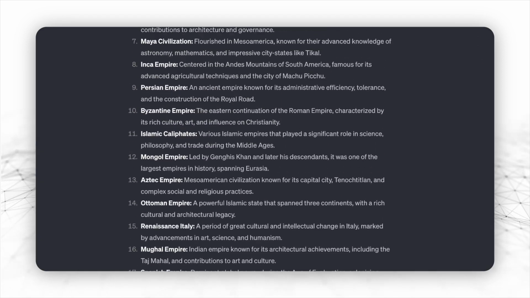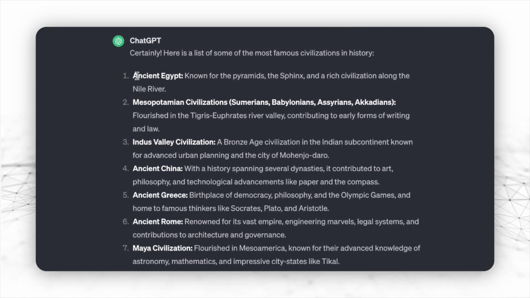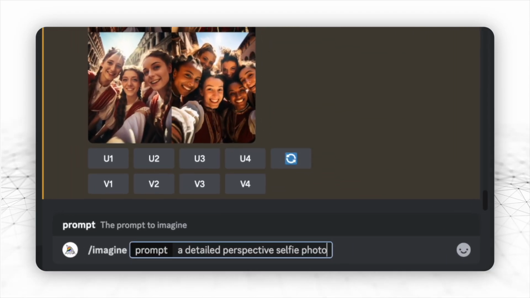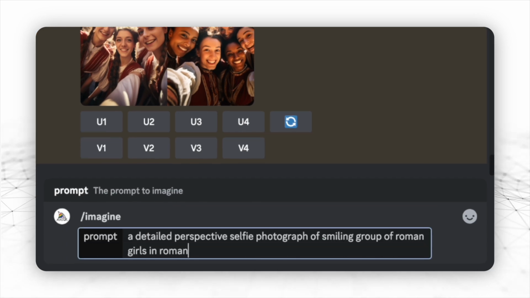So go back to the list you generated before and copy the name of the first civilization. In my case, it was the Egyptians. And here's the tricky part. You want to perfectly describe the image with as much detail as possible to guarantee the best results. But crafting a perfect prompt is definitely a trial and error process.